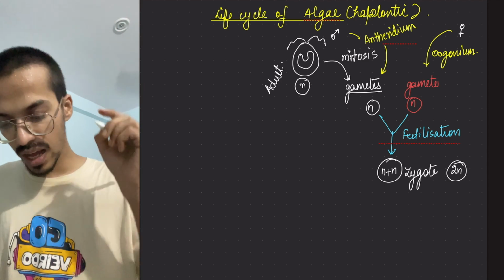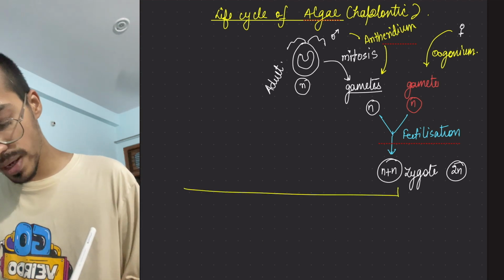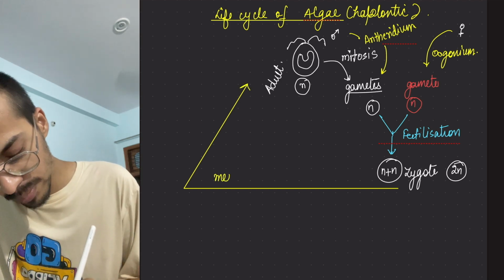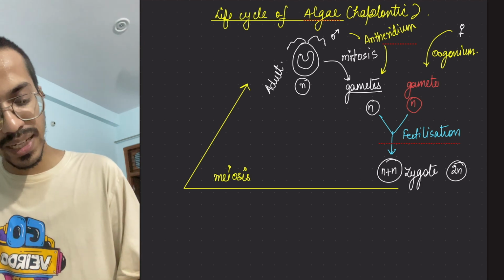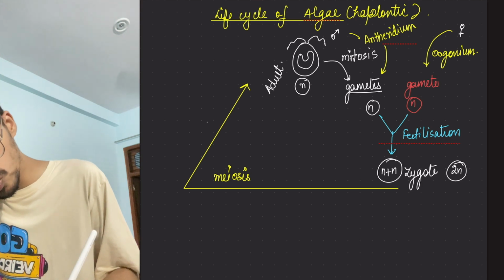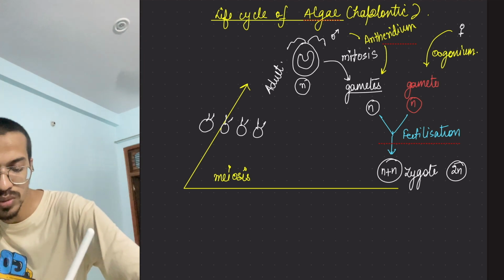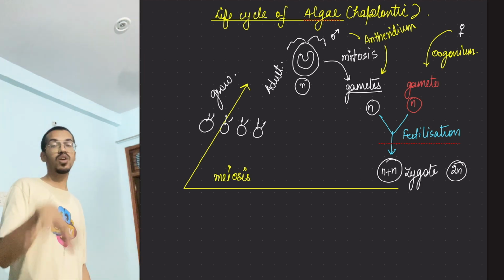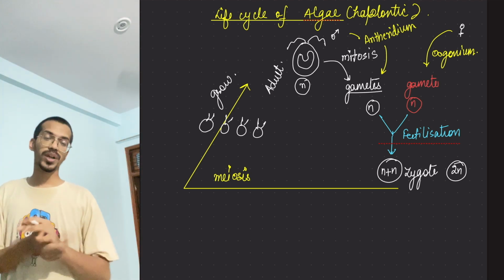If you remember the last lecture, if not, then go back and see those videos again. When it goes here, it will do what? It will do meiosis. Meiosis is what? The reductional division, so that the ploidy level again comes back to N. And how many of them will form? 4 of them will form. They will grow into the adult one. This is the life cycle of haplontic ones. Okay, if you don't get it, don't worry, we're going to go through it again.